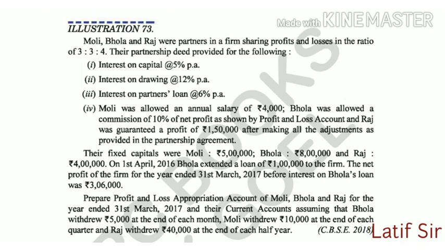Here you can see that there are three partners, Molly, Bholi and Raj, sharing profit in the ratio of 3:3:4. According to the partnership deed, they are entitled to interest on capital, while interest on drawings at 12% per annum will be charged, and interest on partner's loan will be given at 6% per annum. Now Molly was allowed an annual salary of 4,000, that is for the whole year.